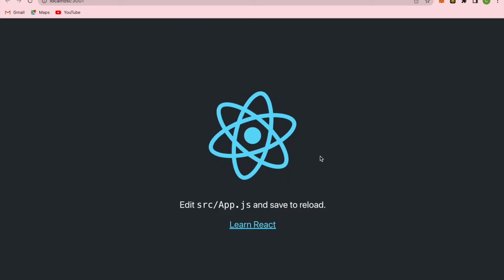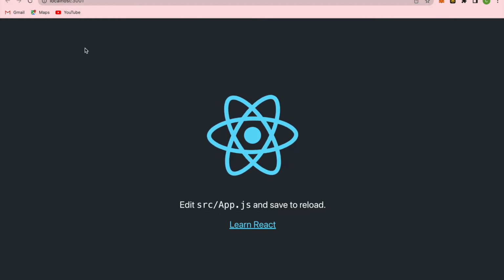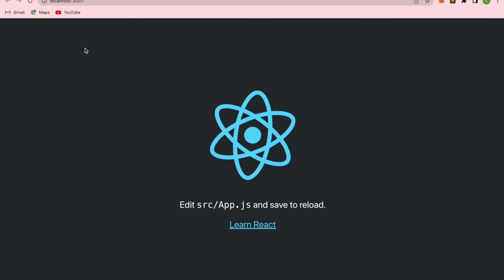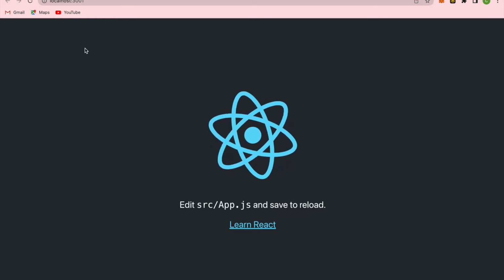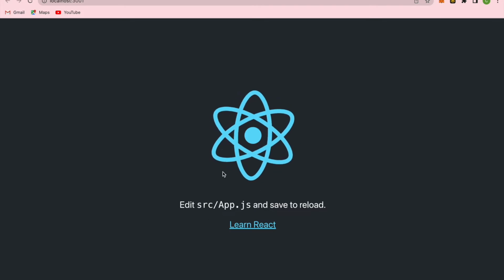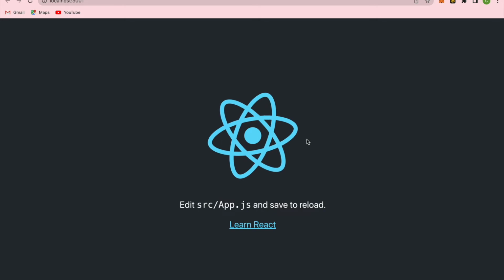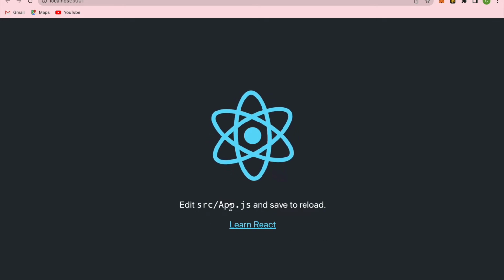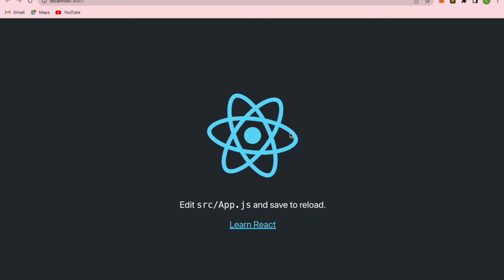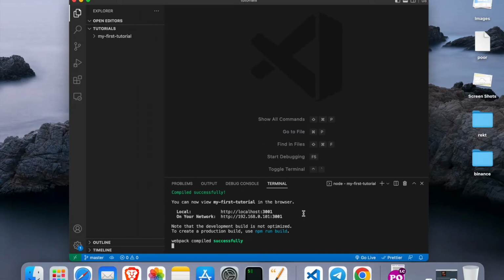Now we have the localhost of our base application initiated. We are going to be creating our application at this address before uploading it to the internet and the actual server and making it accessible to anyone who has an internet connection. So we're going to be working in here. You can see this main page by default for any React.js application. It says edit this file. We have this icon in here. Don't worry, we're going to touch it step by step and you will understand it all easily.